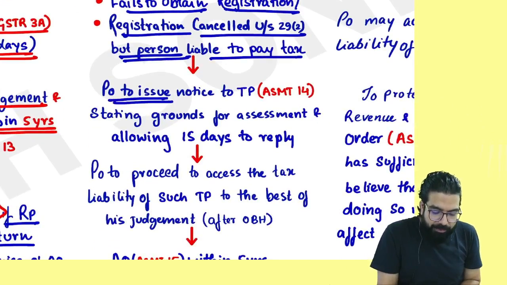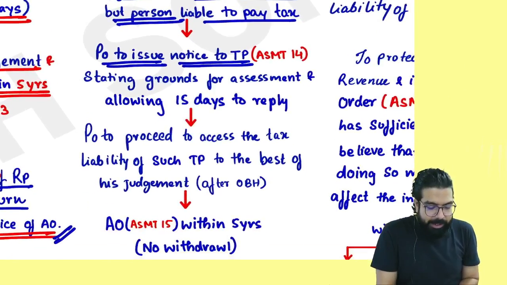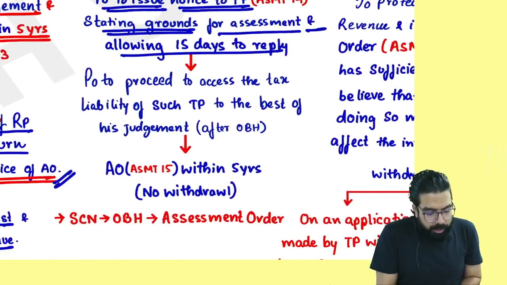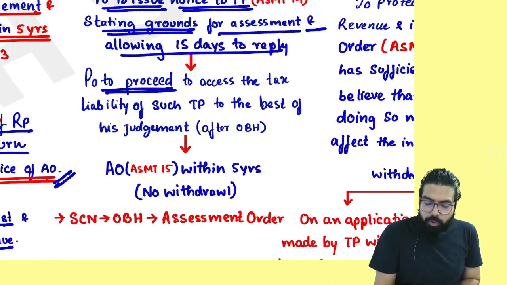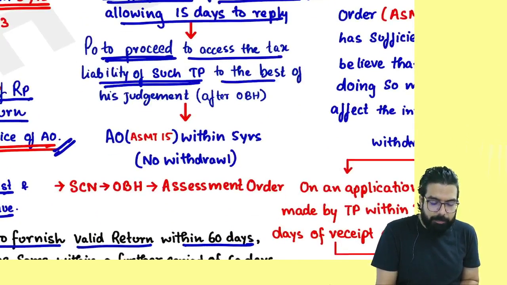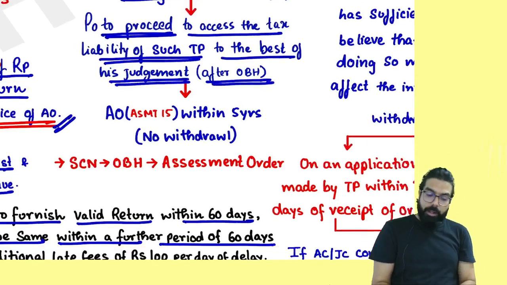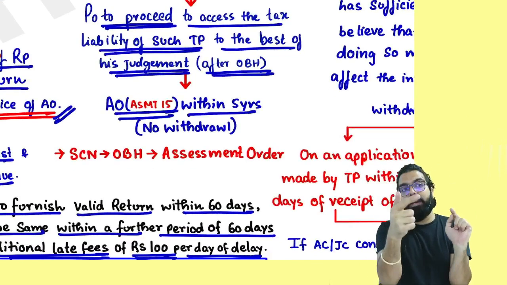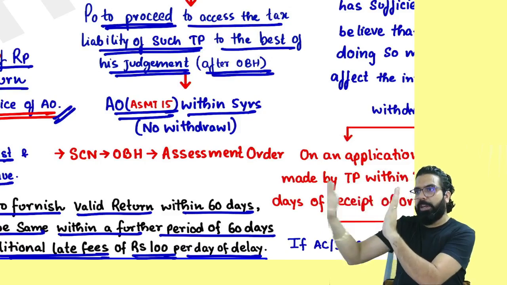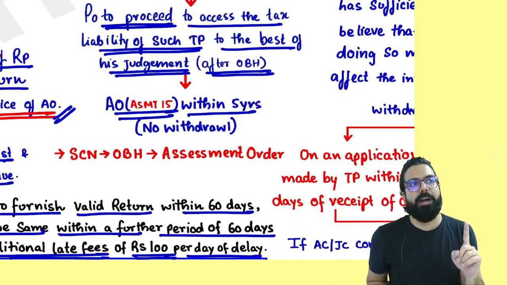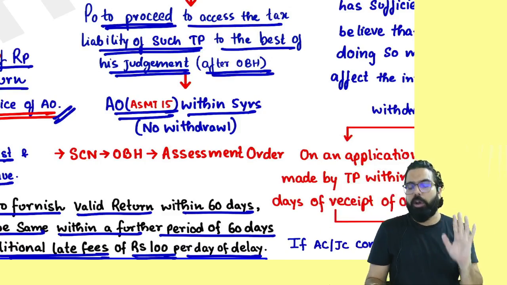tax. Proper officer will issue a notice to you and state the ground for assessment. You have to reply within how many days? 15 days. If you reply, very good. If you don't reply, PO will proceed to assess the tax liability of such taxable person to the best of his judgment, but after giving you opportunity of being heard. Always remember, assessment order will be passed within how much time? 5 years from the due date of annual return. For this year, supposingly, this year's annual return, within 5 years, they can go ahead and pass the assessment order.